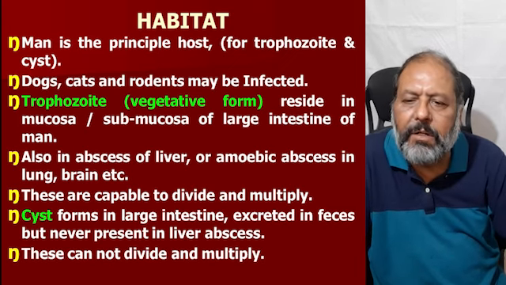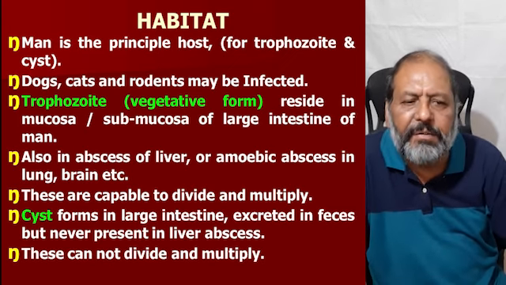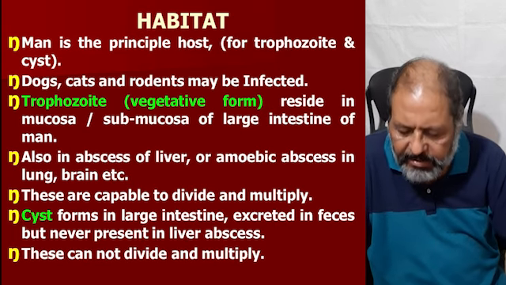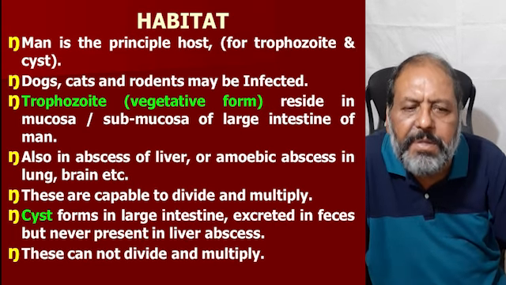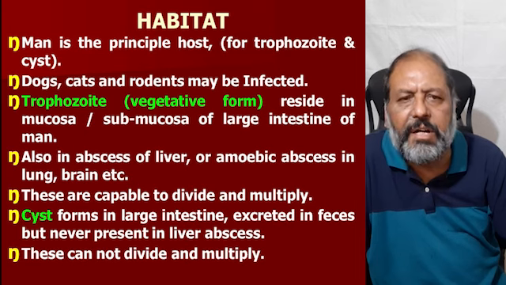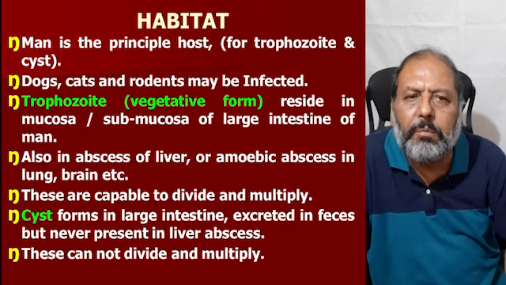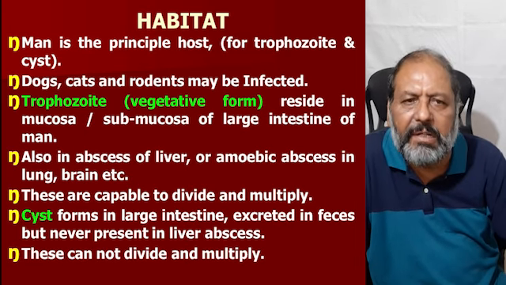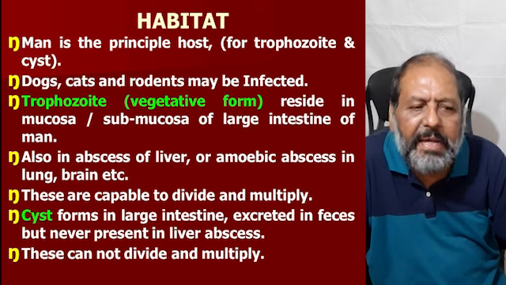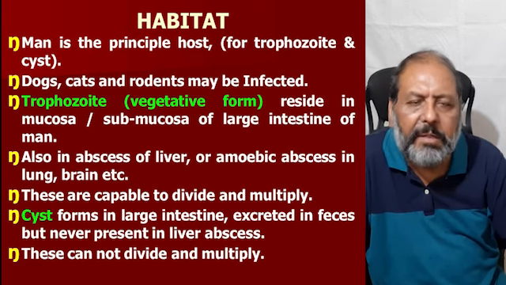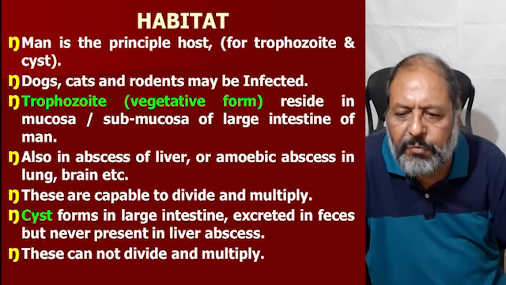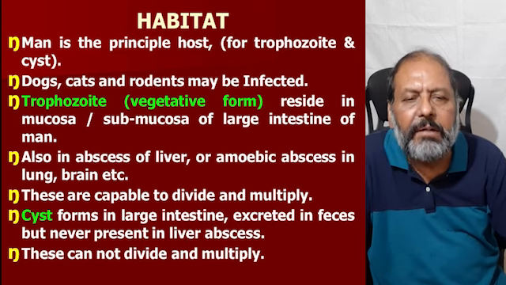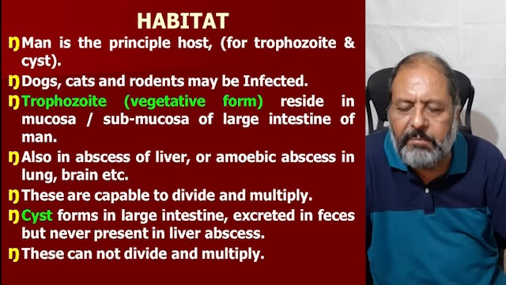It occurs as the trophozoite, that is the vegetative form. It resides in the mucosa and the submucosa of the large intestine of man. It is also present in the amoebic abscess of the liver, lung or brain. These contain trophozoites. The trophozoites are capable of dividing and multiplying.